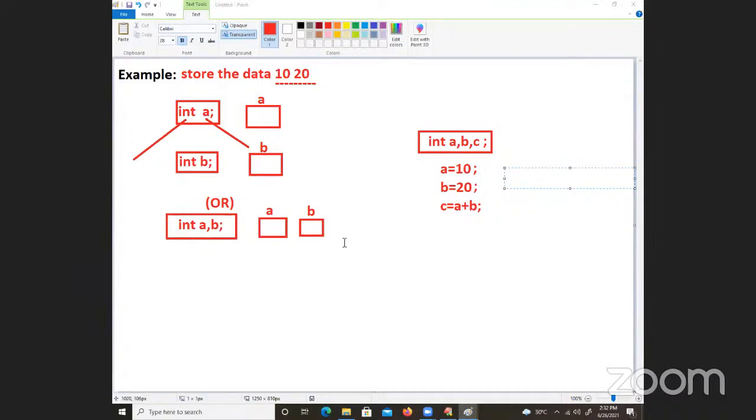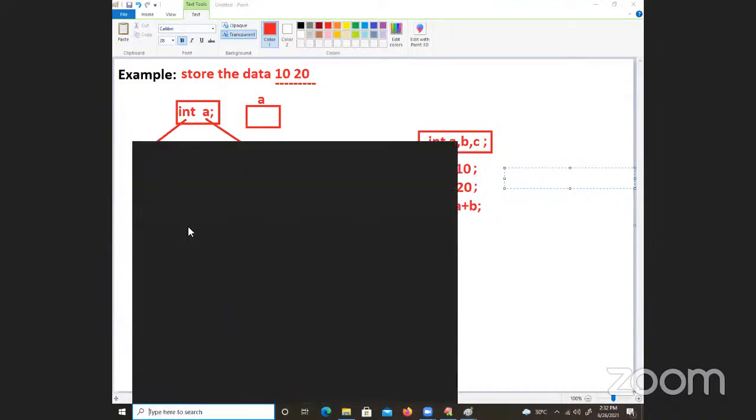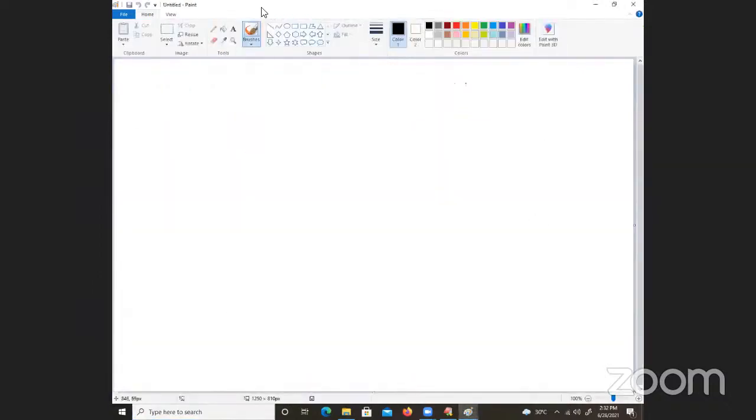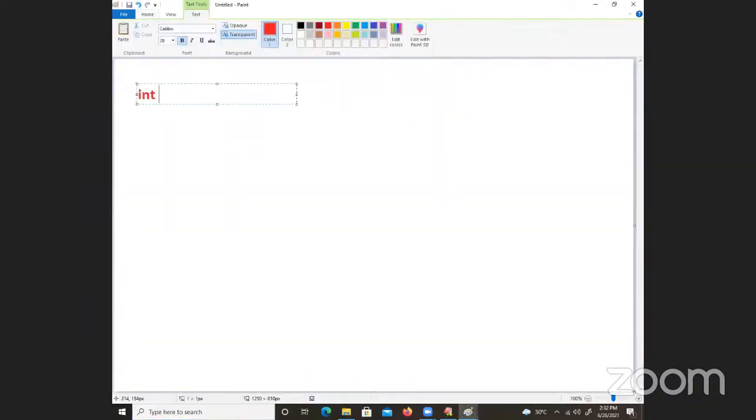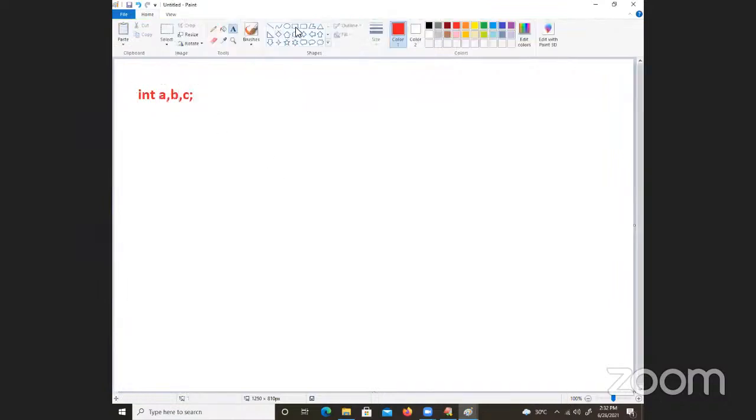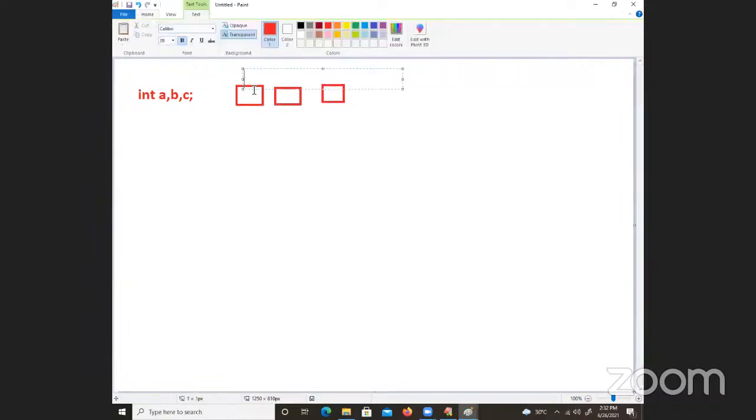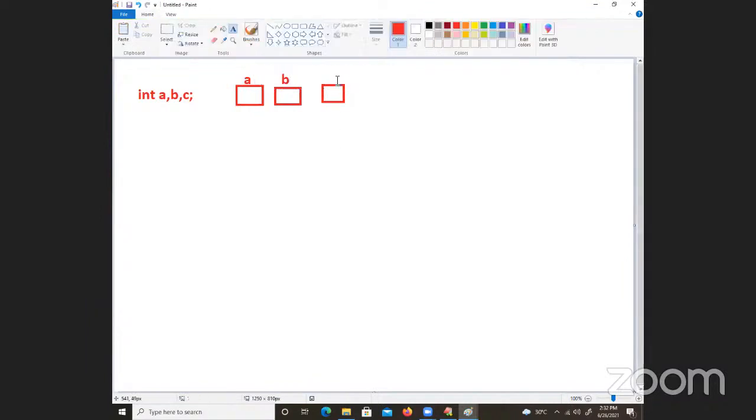Diagrammatically, for int a, b, c, memory space is created for A, for B, and for C. 3 different memory spaces will be created: A, B, and C.